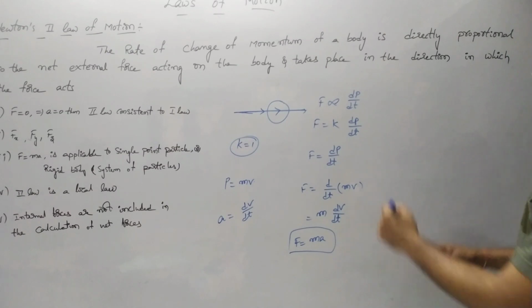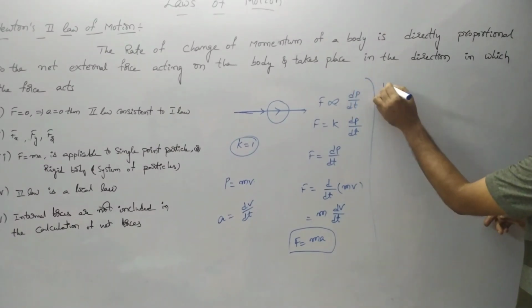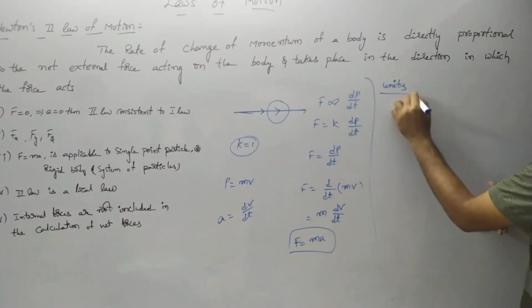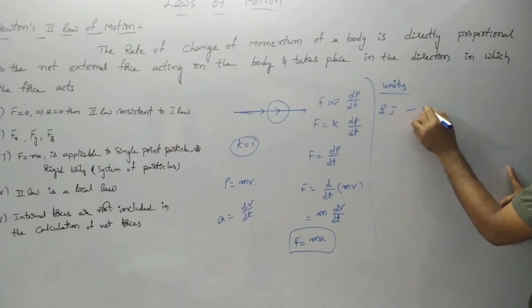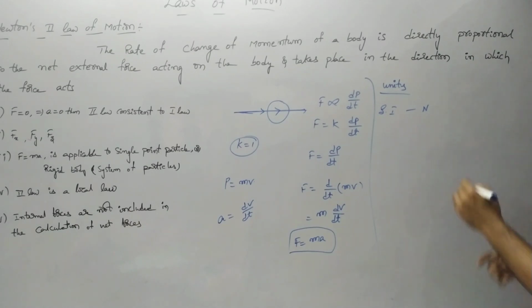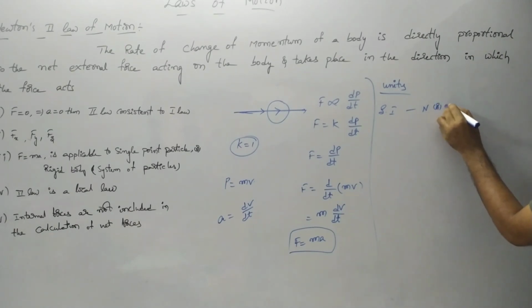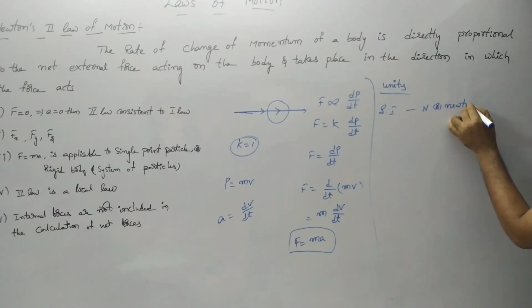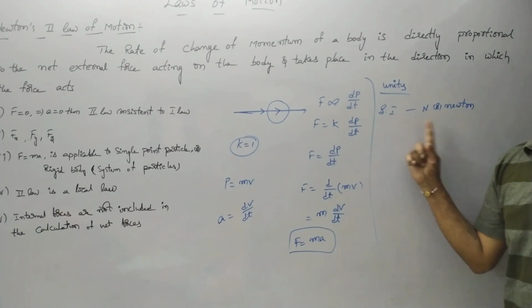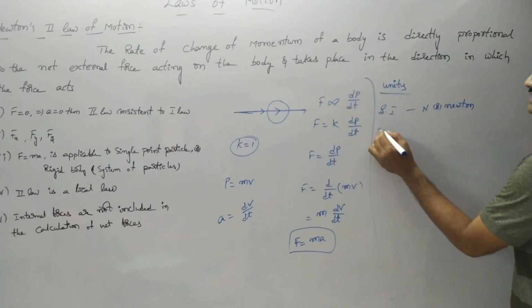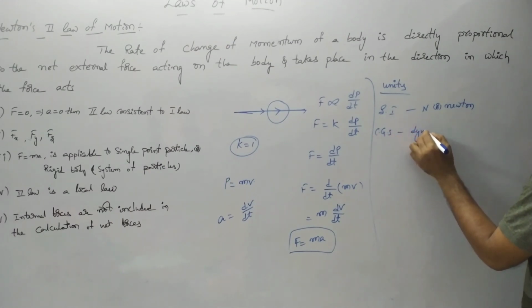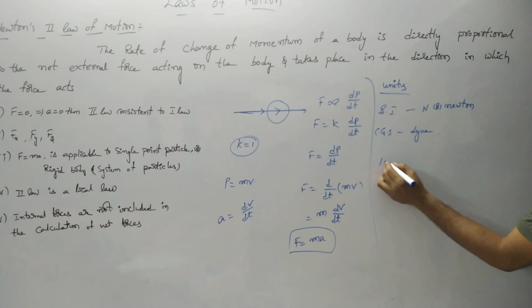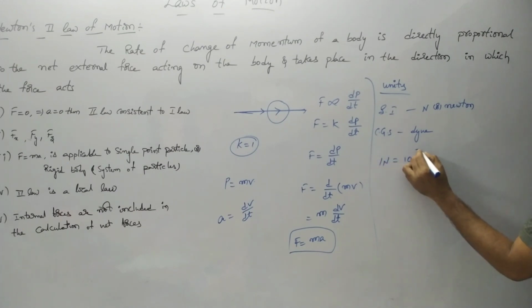Now let us represent the units based on this second law. In the SI system, the unit is Newton, because Newton is the person who explained Newton's laws. The CGS unit is dyne, where 1 Newton equals 10 to the power of 5 dynes.